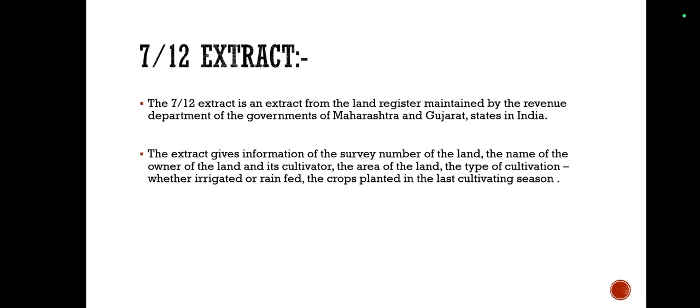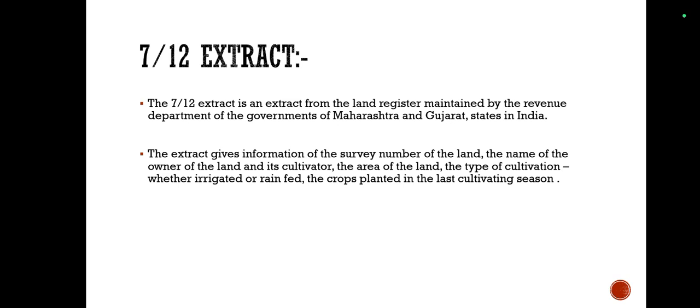The 7 by 12 extract is an extract from the land register maintained by the Revenue Department of the Government of Maharashtra and Gujarat states in India. The extract gives us the information of the survey number of the land, the name of the owner of the land and its cultivator, the area of the land, the type of cultivation, whether irrigated or rain fed, the crops planted in the last cultivating season.